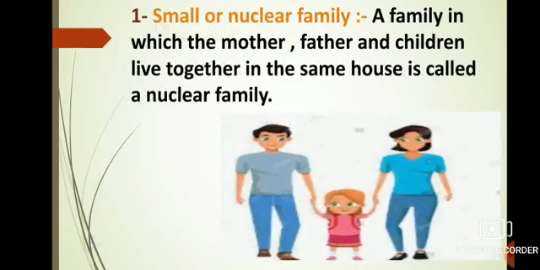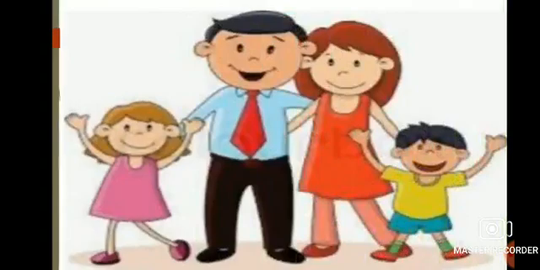So, the first one is small or nuclear family. A family in which the mother, father, and children live together in the same house is called a nuclear family. Students, a small or nuclear family consists of parents and their single child or two children living together in the same house. Nuclear families are small. Children from these families visit their grandparents, uncles, and aunts during holidays or over the weekends. Here in this picture, you can see the image of a nuclear family.